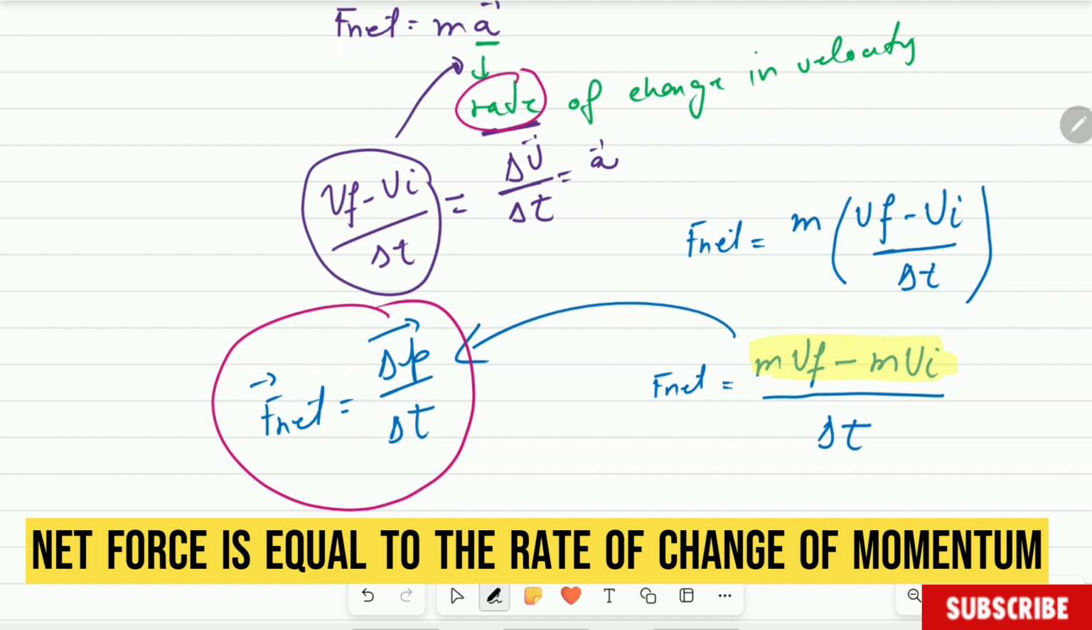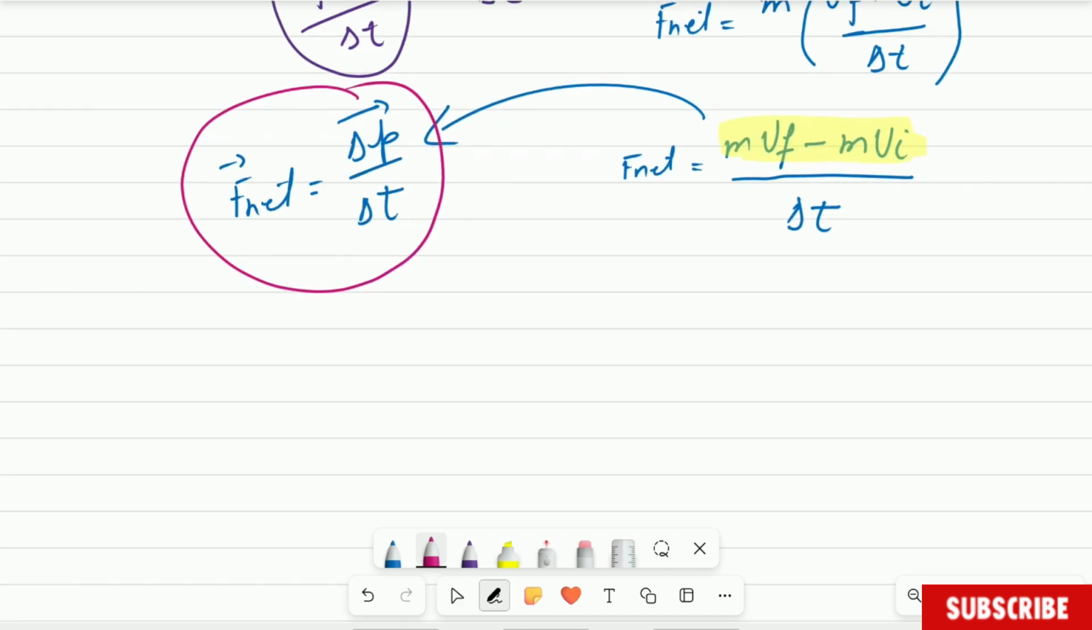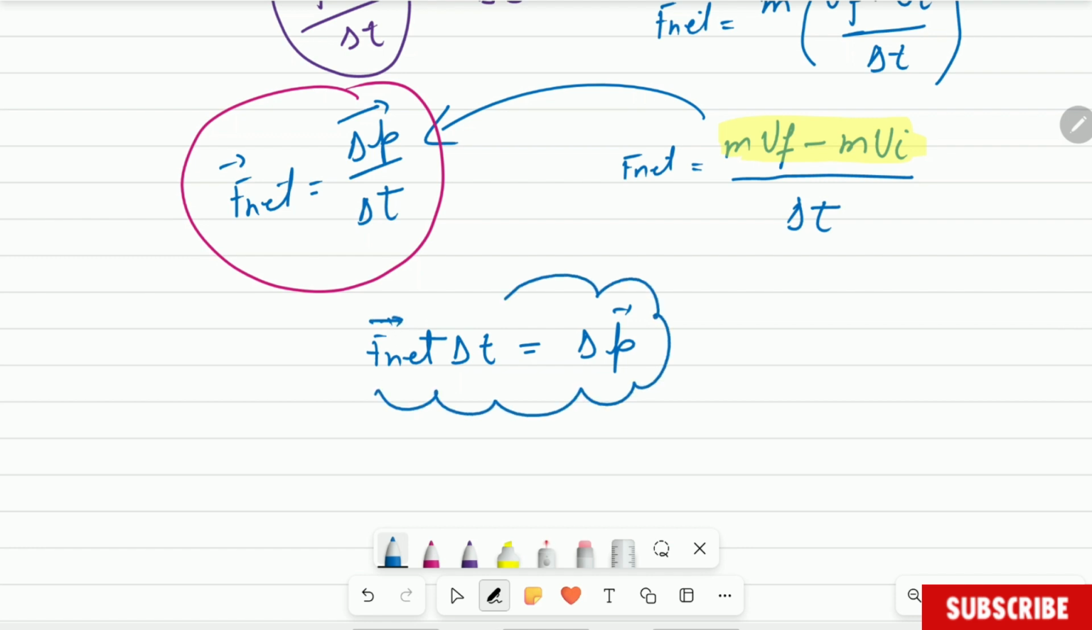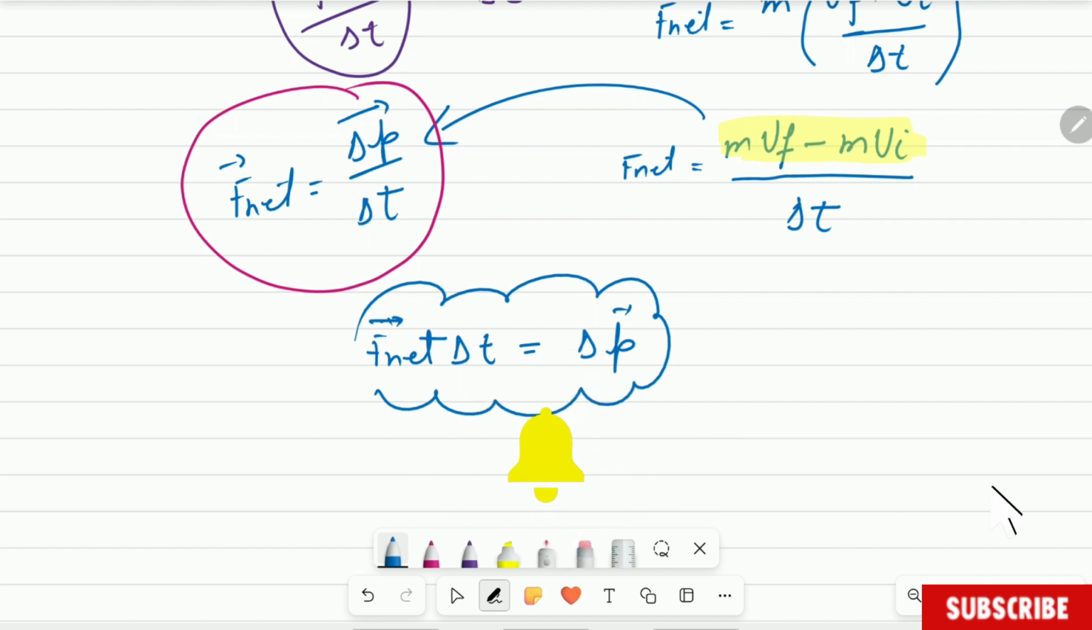So at the end of the year, the formula won't be like that. The formula will be manipulated differently, and what you're going to have is F net multiplied by time equal to change in momentum. That is what you have in the exams. If you rearrange it, then you get Newton's second law in terms of momentum. Do you understand?